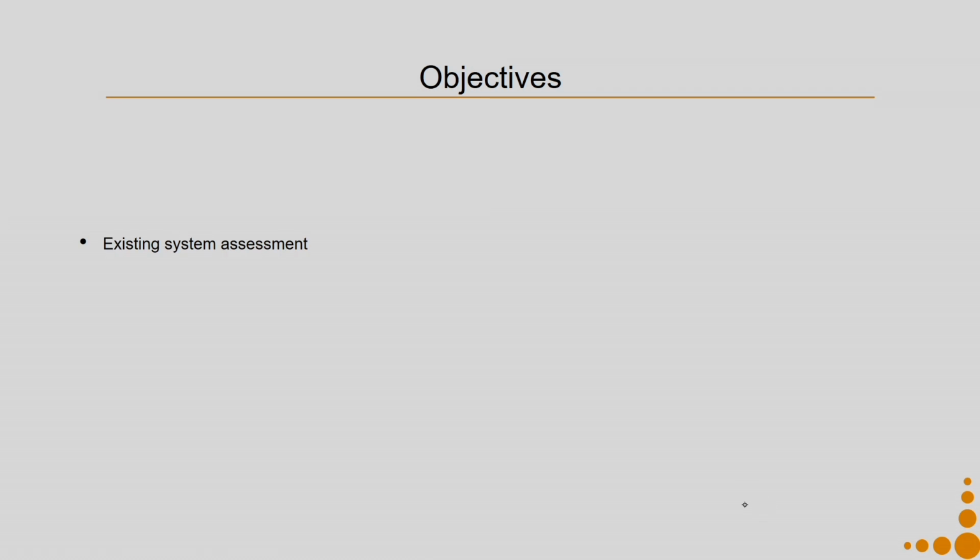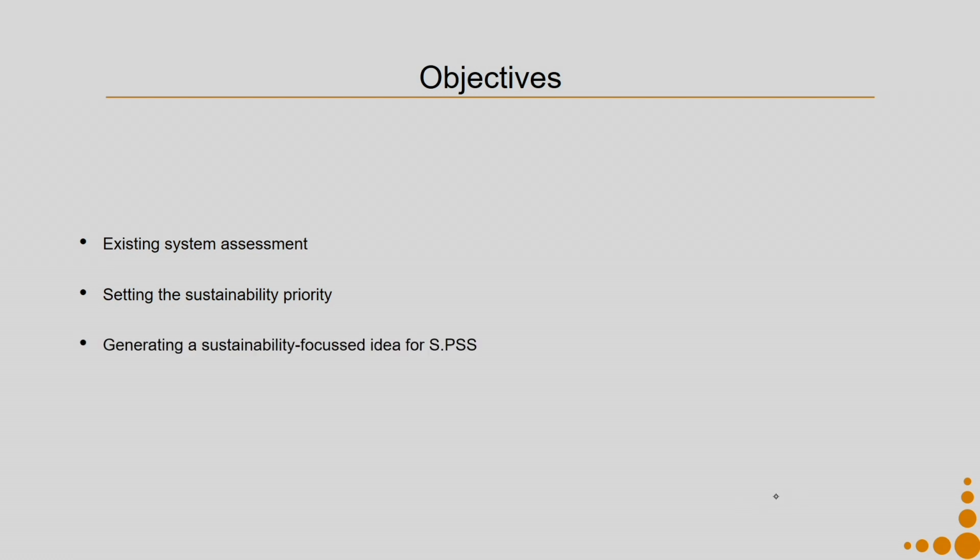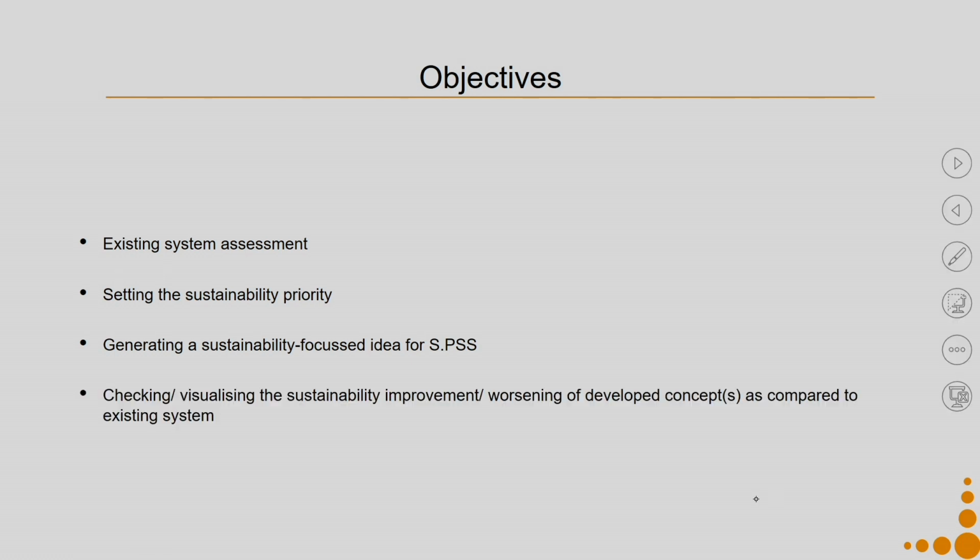The objectives of this methodology are to analyze the existing system and do an assessment, then set the sustainability priority in the context of the above analysis, then generate a sustainability focused idea for SPSS, and check or visualize the sustainability improvement or worsening of the developed concept as compared to the existing system. So, this methodology helps us to design sustainable product service systems.